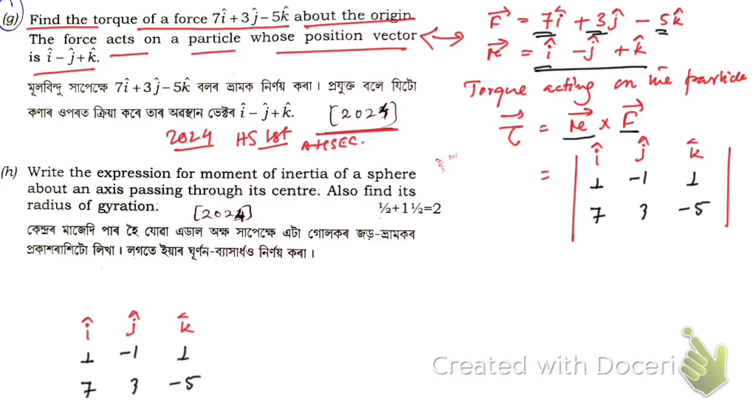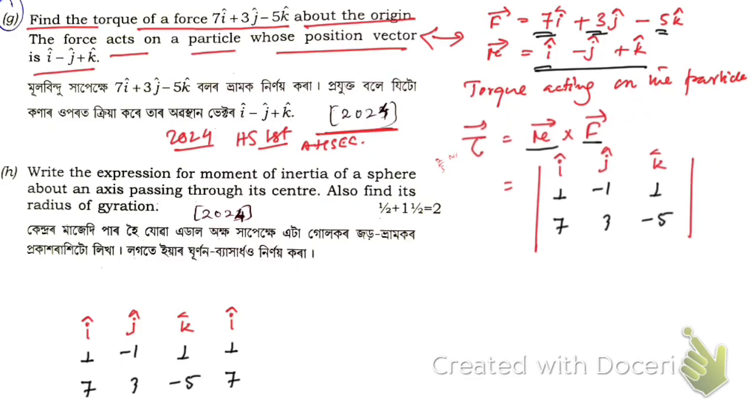In order to find the coefficient cross product of this r cross f, here you see I have written the coefficients of i here and at the end as well. Okay, so now you see how to find that cross product.